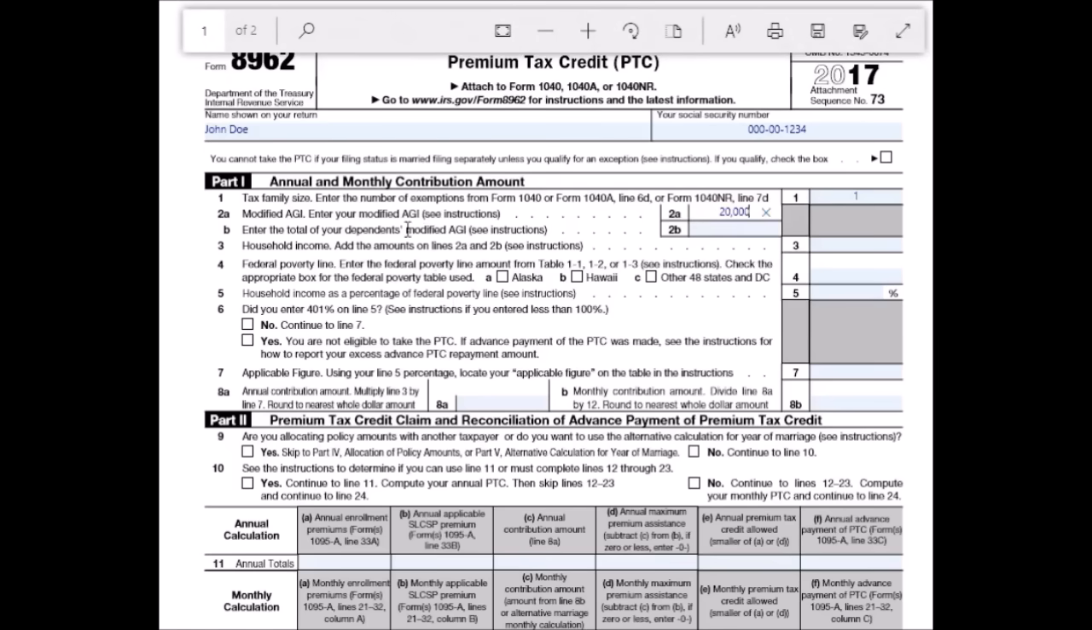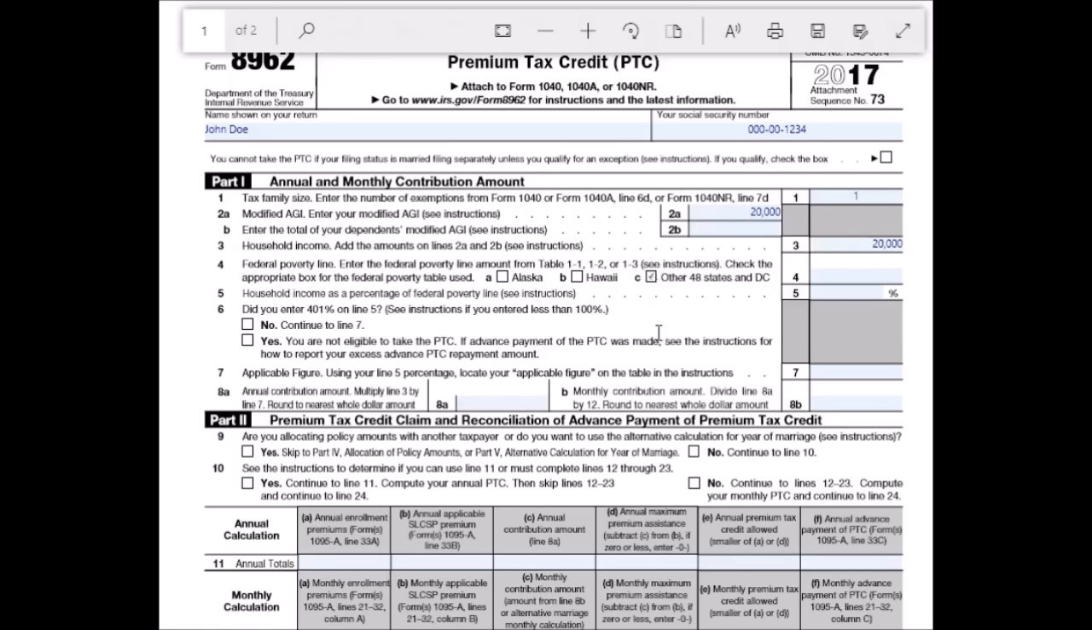Okay, enter the total number of dependents, modified adjusted gross income. I'm not having any dependents for this example, just a single person, so leave that box blank. And then your household income, you're going to add the amounts from 2A and 2B. Simple enough, just going to be $20,000. And now moving down to line 4, the federal poverty line. Enter the federal poverty line amount from table 11, 12, or 13. See instructions. Check the appropriate box for the federal poverty table used. So we're going to say that this person lives in a state other than Alaska and Hawaii.